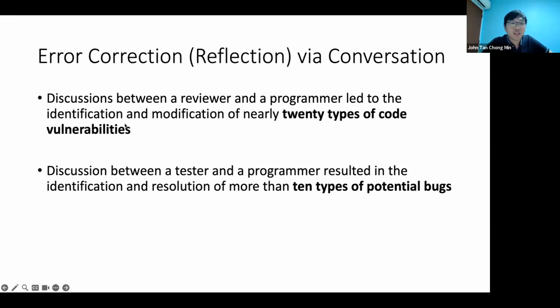What they found out was that conversation managed to find at least about 20 types of code vulnerabilities, and more than 10 types of potential bugs just by discussion. So earlier I said that they didn't really test it in the IDE. Maybe in this paper they use the IDE, but once they release the code as open source, the error correction seems to be just based on the prompt. But remarkable, if you can correct your code just based on the prompt. It's quite ingenious, because a lot of times we don't know the error until we run it. So if GPT can simulate the code without even running it, that's quite incredible.